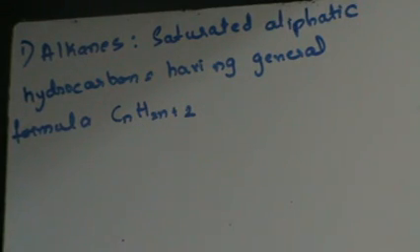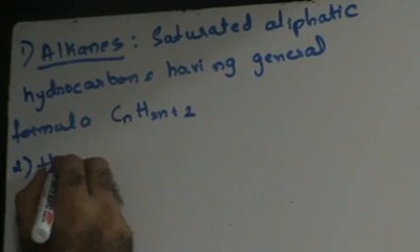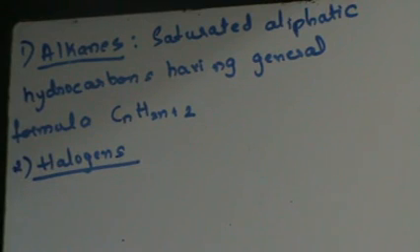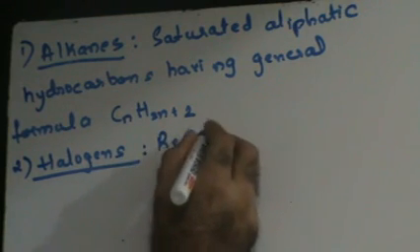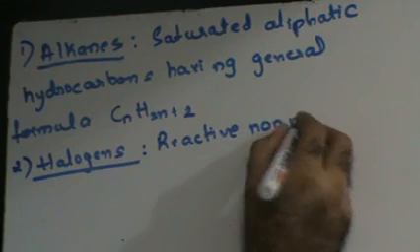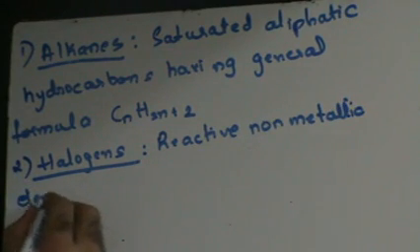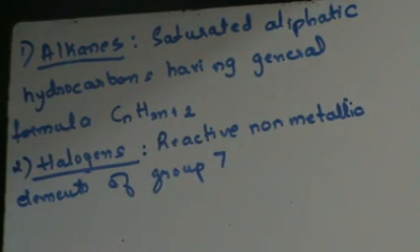So now that we know what are alkanes, let's find out what are halogens. What are halogens? Halogens are reactive non-metallic elements of group 7. Right?